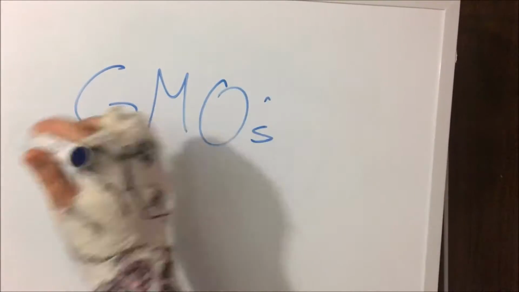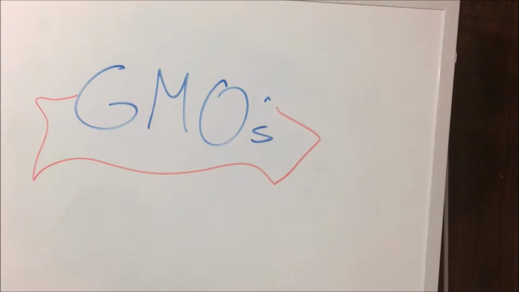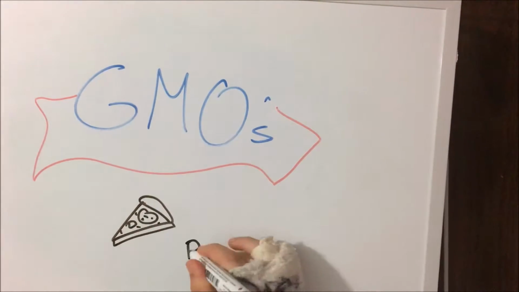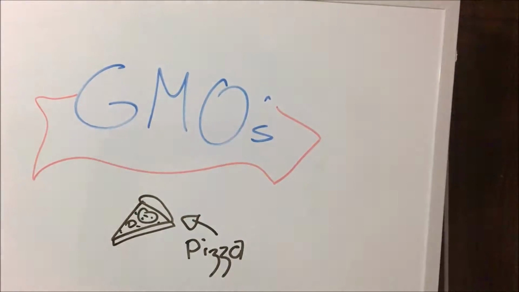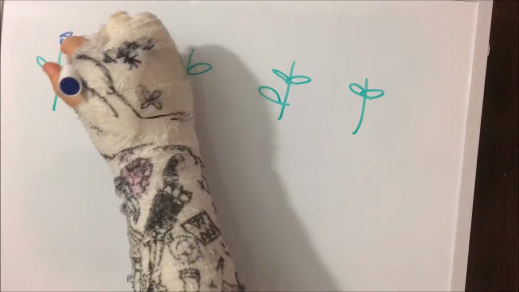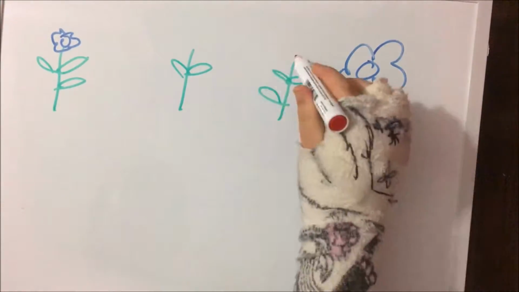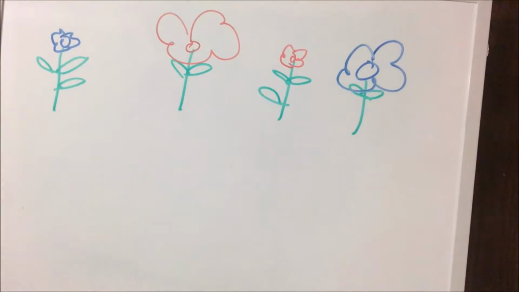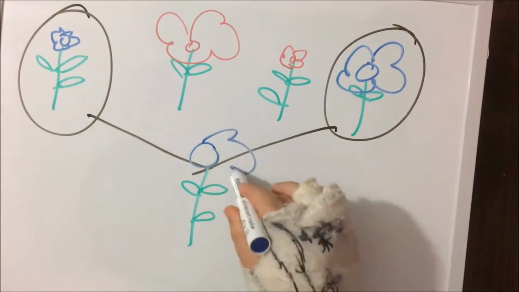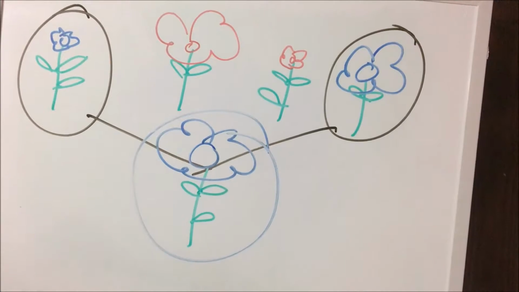So although GMO is a blanket term for all organisms that are altered genetically, today I'll be specifically focusing on genetically modified foods. So basically, GM foods are created by doing things like choosing what pollen to take from different flowers to make them bigger and more vibrant. All foods have a natural variety, and we practice artificial selection by cultivating and breeding certain organisms to produce offspring with their most desirable traits.